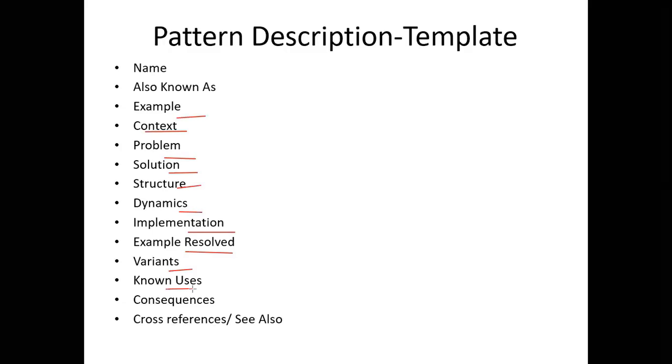The other aspect is known uses. Here it is examples of the uses of the pattern, where it can be applicable. Next is consequences. In consequences, we study the benefits of the pattern and any potential liabilities of that particular pattern. The last thing is cross reference, also known as "see also" in your prescribed textbook. Cross references tell us about similar types of problems, and the patterns that help us to redefine the pattern we are describing. So we refer to the similar types of patterns and what we can read.